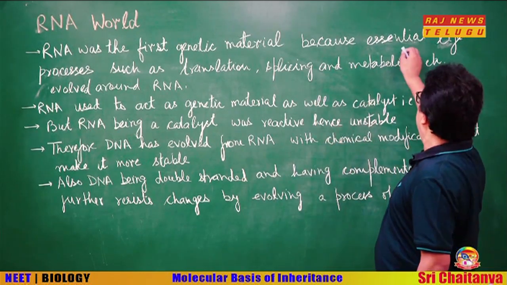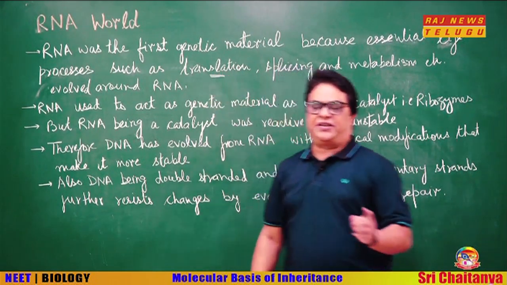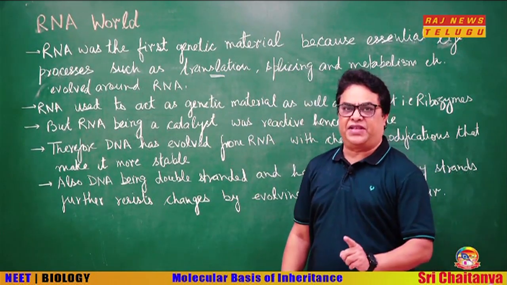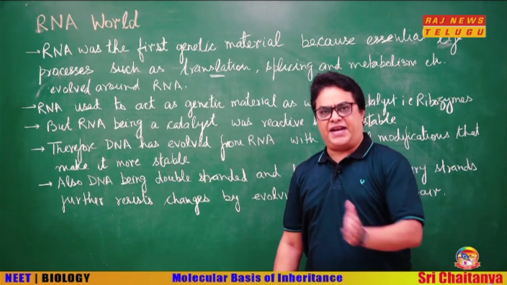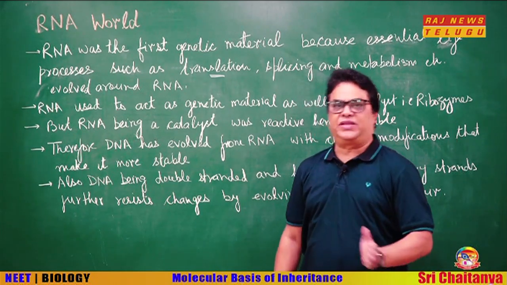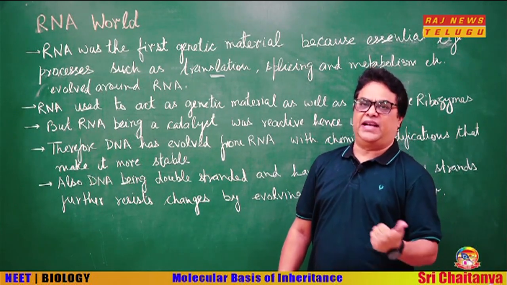Why? Because essential life processes like translation can never take place without RNA. Yesterday also we said DNA cannot express itself without the help of RNA, but RNA can express itself without the help of DNA.